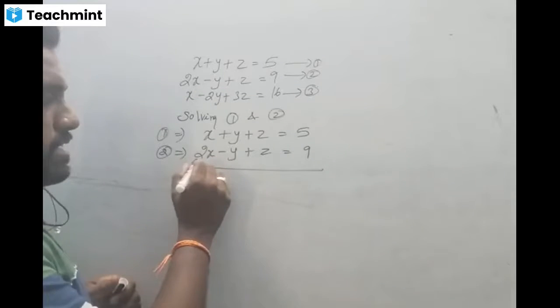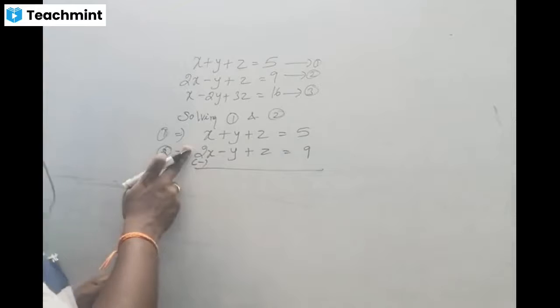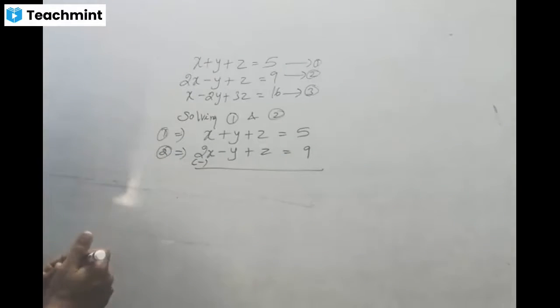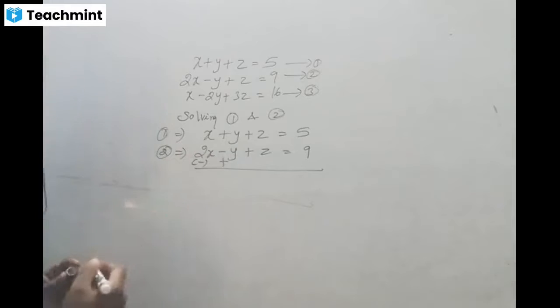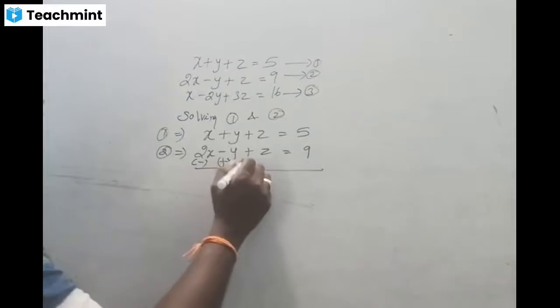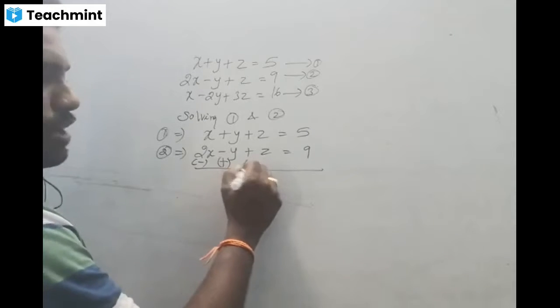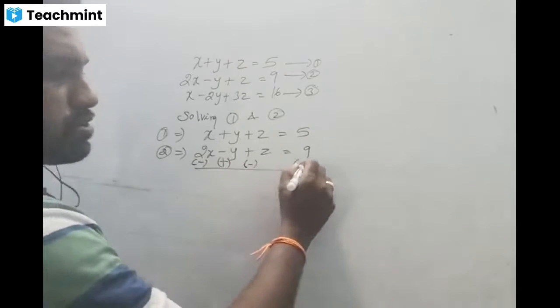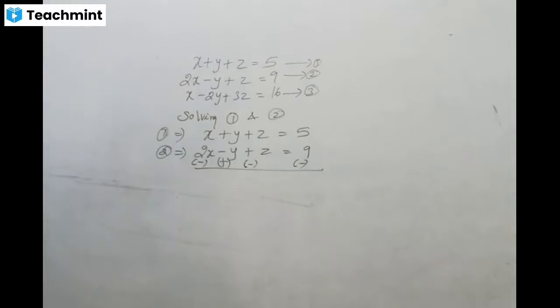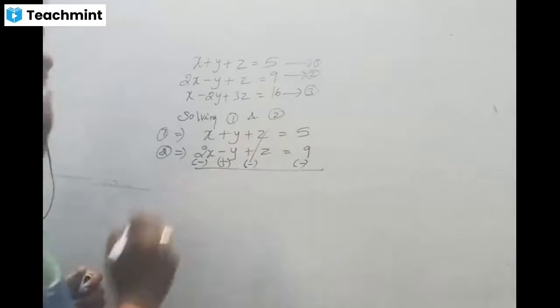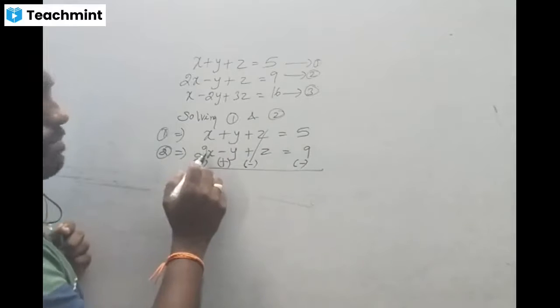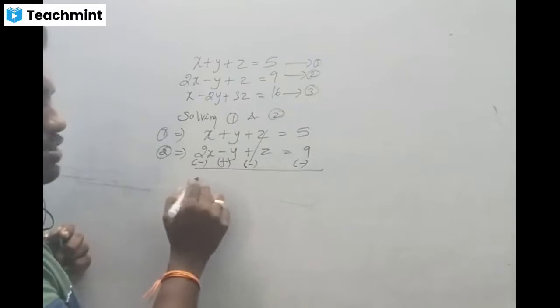So I am going to subtract here. If you have a plus already, then I'll change it into minus. But here already I have a minus, so I have to change it into plus. Whatever the sign is given, we have to change to the alternate, right? Here we have plus, so I change to minus, and also here minus. Now here plus z and minus z both are cancelled. Here minus 2x plus x, so minus x.